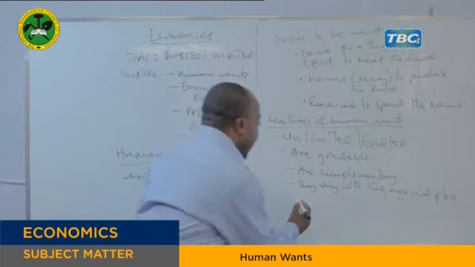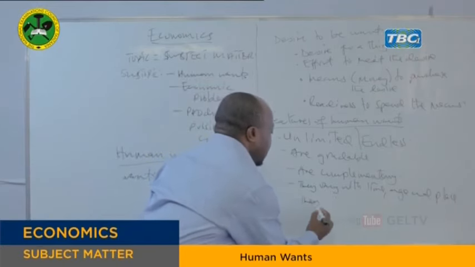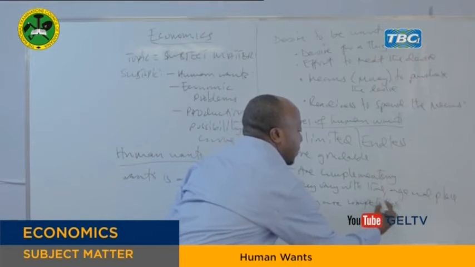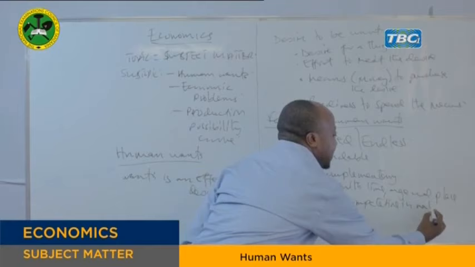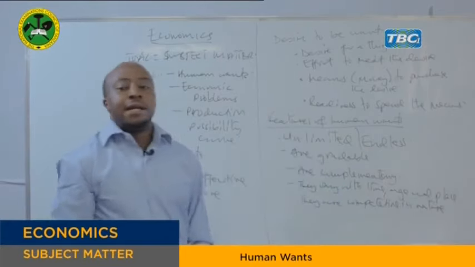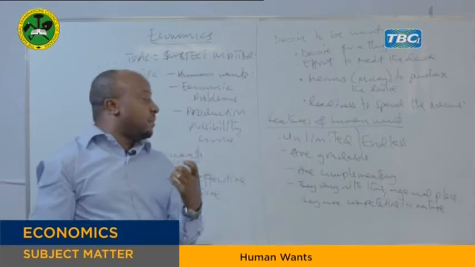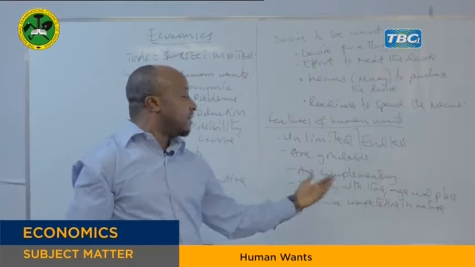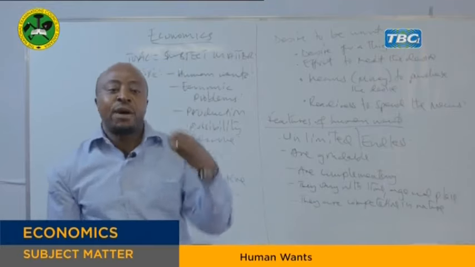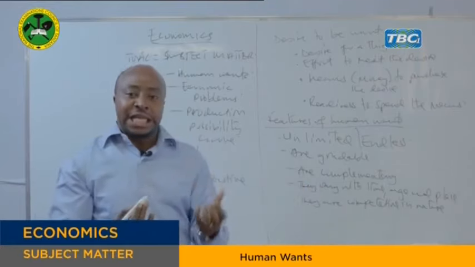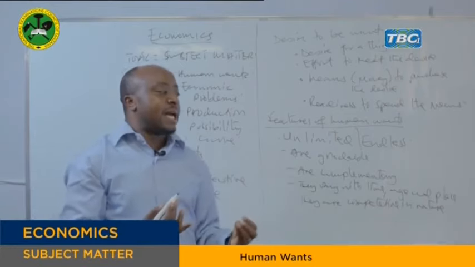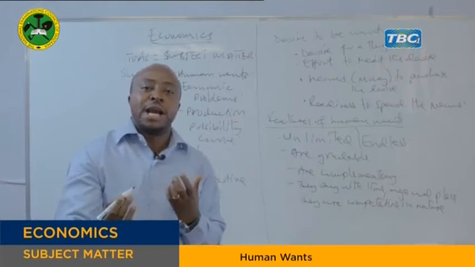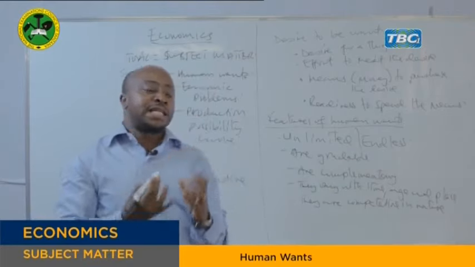Another one, we say human wants are competitive in nature. That means they compete. It means all human wants that a human being needs to satisfy compete in getting satisfaction. It means there are some wants which need to be satisfied first before others. Then that means they are in a competition. You have a little money, but you have a lot of things. Now those needs will be competing. Which one should be the first? Which one should be the last? They compete to get satisfied.